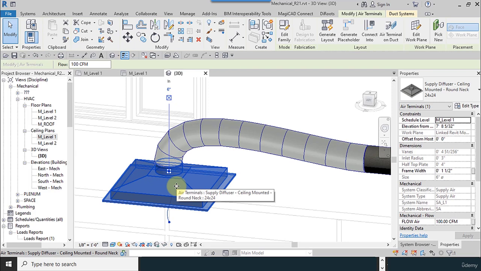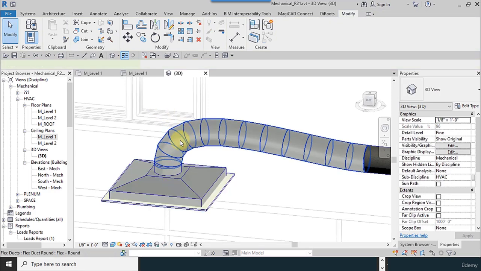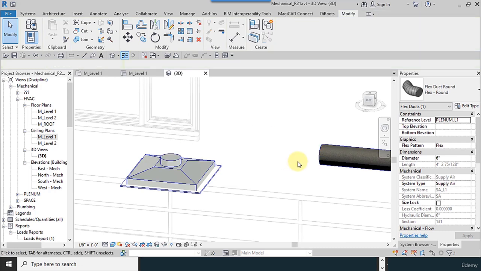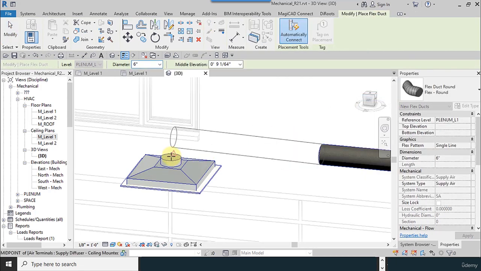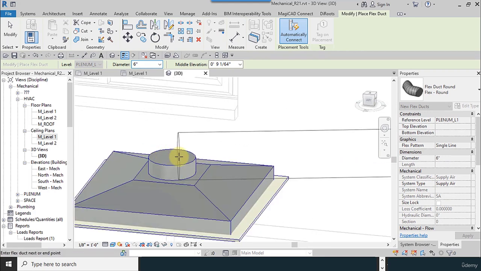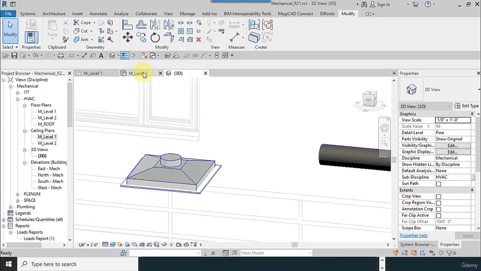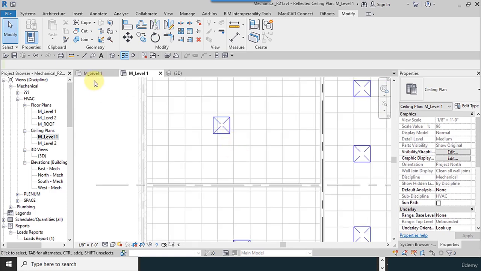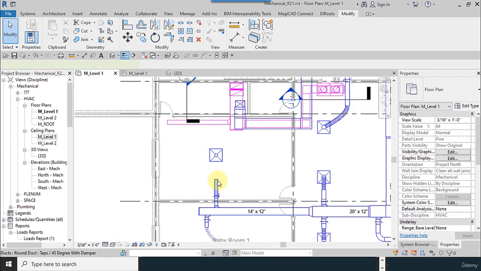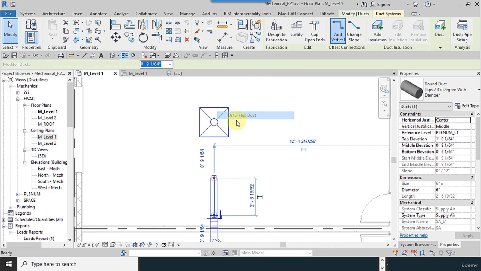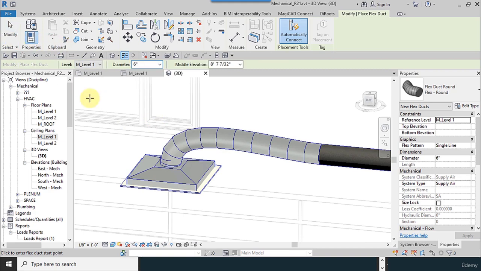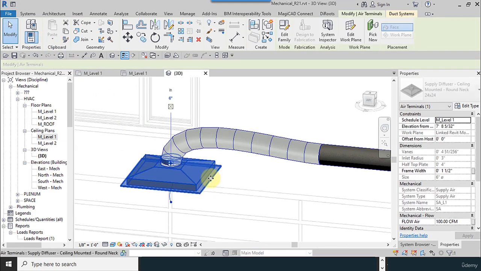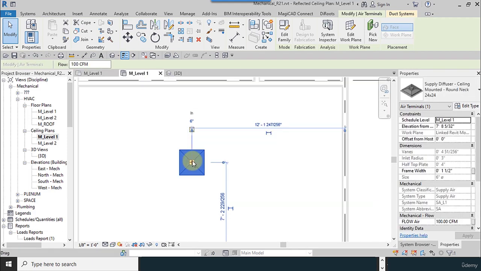for showing this, you can use Control Z to show the connection. So I right click on this and use flex duct and connect it exactly to the center of this circle. The top view is better for doing this. Right click, hold flex duct, and so sometimes we have to go to the floor plan view and do our commands.